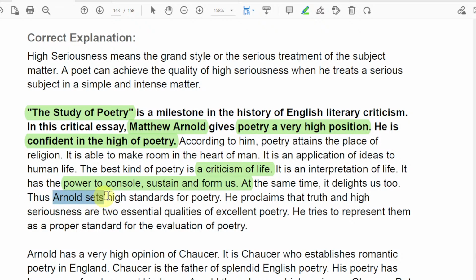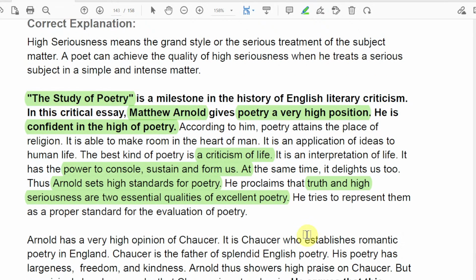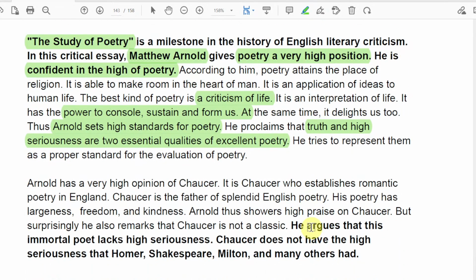And of course, Arnold sets high standards for poetry. He proclaimed that truth and high seriousness, both, are two essential qualities of excellent poetry. I hope you got the point. And now we'll discuss more, if you want. Of course, he has given the example of Chaucer. That question is important, because we have already got a question based on that.